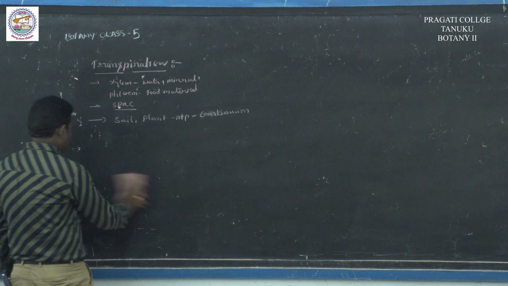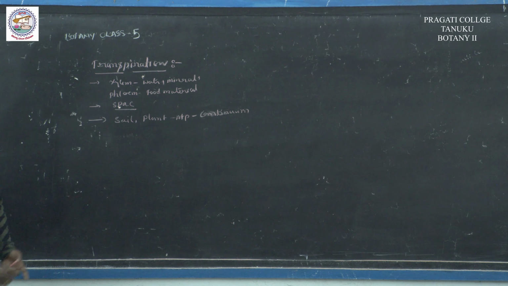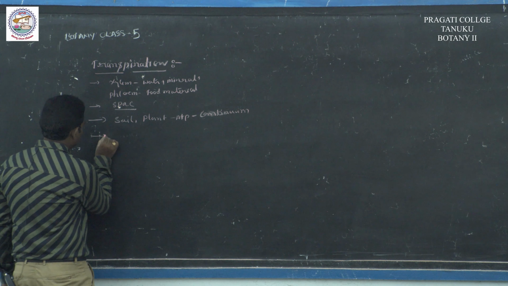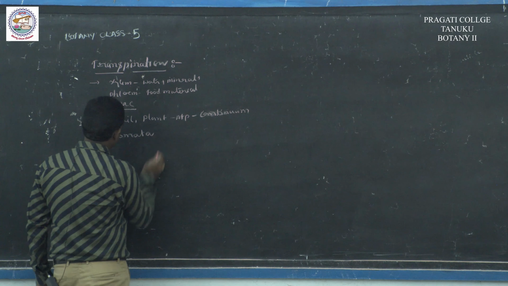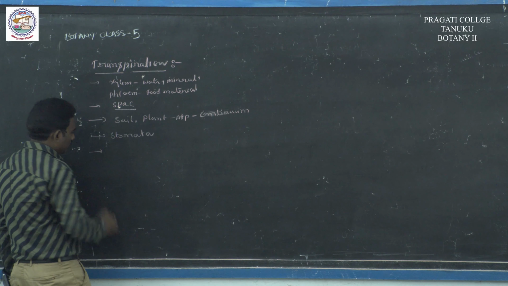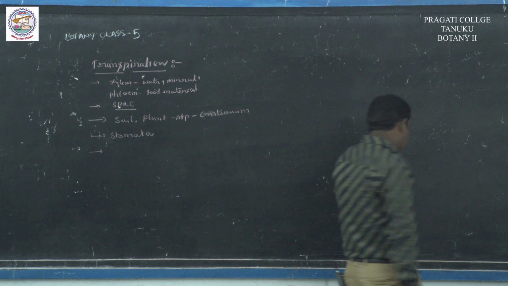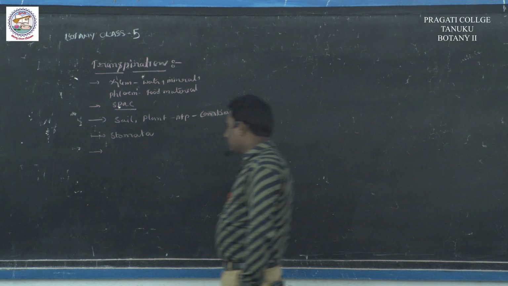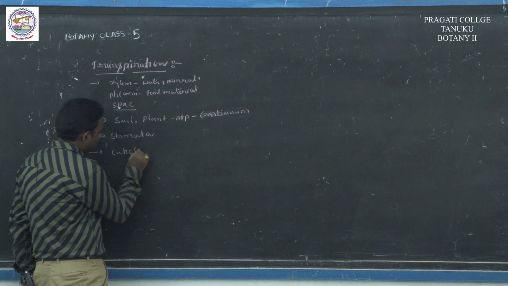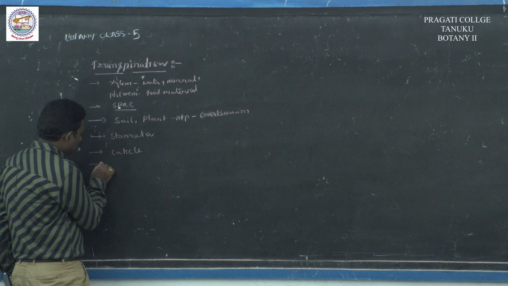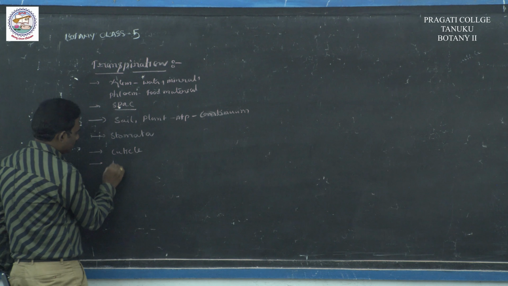Transpiration occurs mainly in stomata, and very little in the cuticle and lenticels.